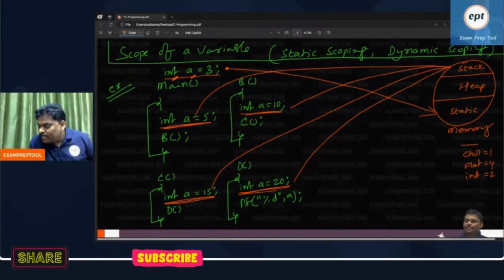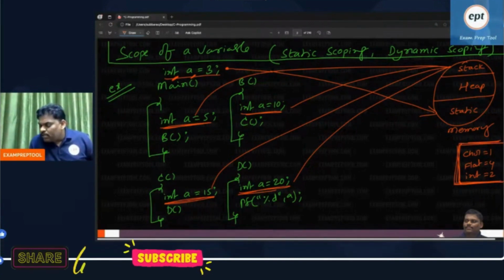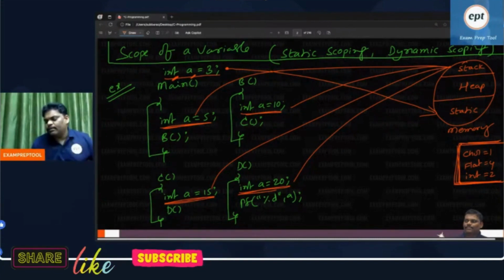Suppose in examination they said something, whatever they will say, take. Suppose if they didn't say anything, you take this only. In examination, if they say character is 10 bytes, take. Float is 40 bytes, take. Integer is 10 bytes, take. Whatever they say, you take. If they don't say, take whatever I said.